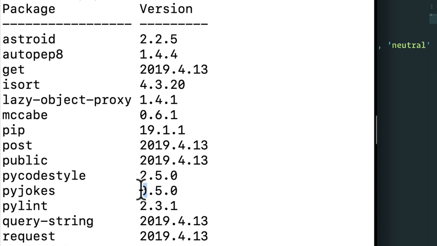And the last number, or based on how you look at it, the first number, the major number, is usually breaking changes or major versions. So PyJokes looks like it's fairly young. It's 0.5. But something like PyCodeStyle that is 2.5 looks like a mature library because they're in version 2.5.